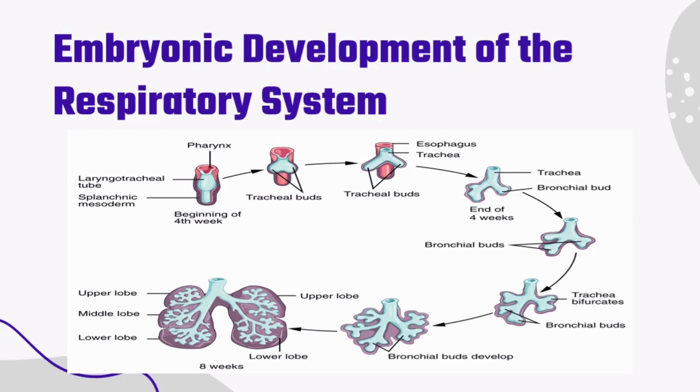At about week 19, the respiratory bronchioles are already formed, and around week 20, the fetal breathing movements may begin. The major growth and maturation of the respiratory system occurs from week 24 until the term.